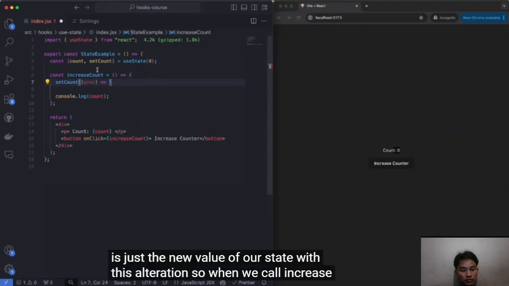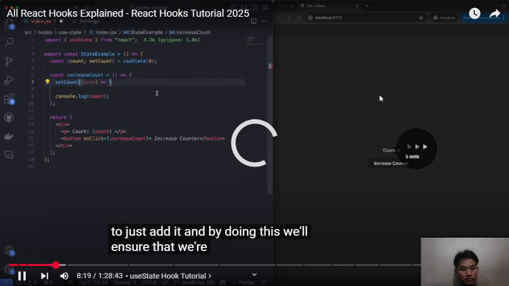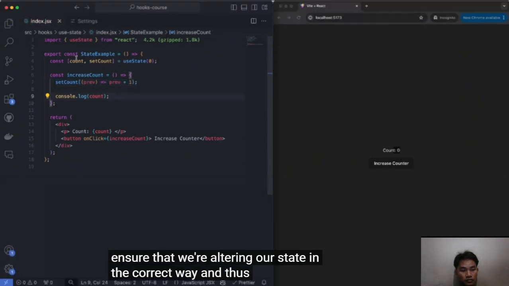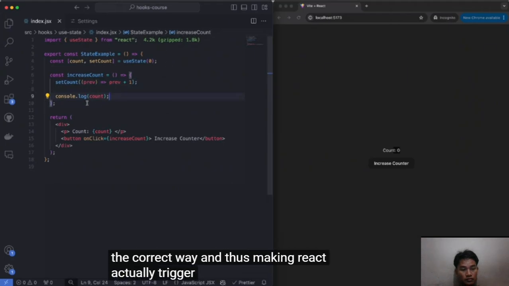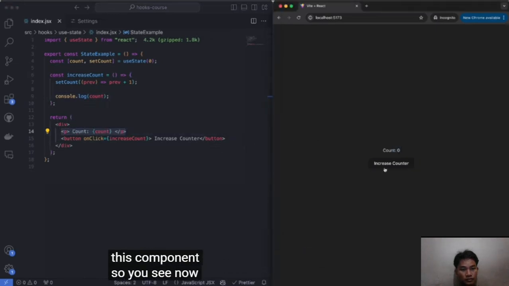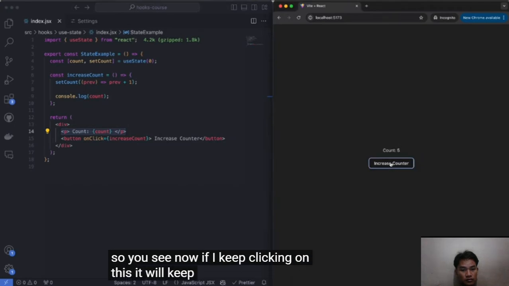So when we call increase count, we're altering our state in the correct way, and thus making React actually trigger a re-render because it is using the value of that state inside of this component. So you see now, if I keep clicking on this, it will keep increasing.